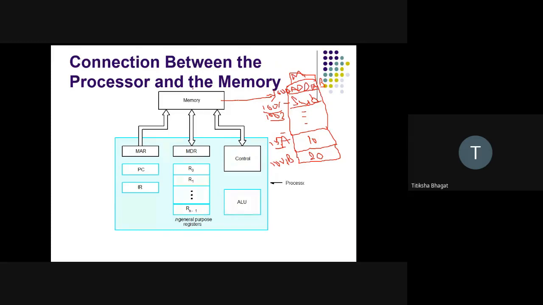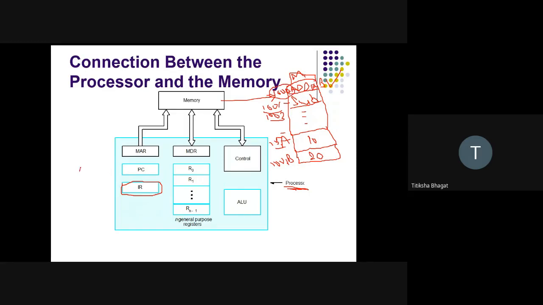So let's start. What does the processor want to do? The processor wants to execute this instruction. Whatever is currently executing in IR, we are not worried about it, but we are worried about the next instruction. What next instruction do I want to execute? I want to execute this add instruction. So what is its address? Its address is 1000.